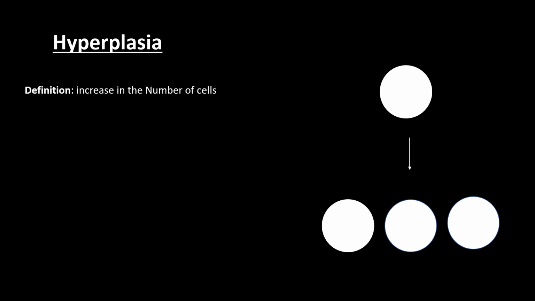So the presence of growth factors and growth receptors on the surface of the cell will cause the cell to divide from one cell into many cells. One cell divided into 3 cells, into 5 cells, allows the cell to increase in number. So that is the mechanism of hyperplasia. What is the mechanism? Increase in growth factors and growth receptors.